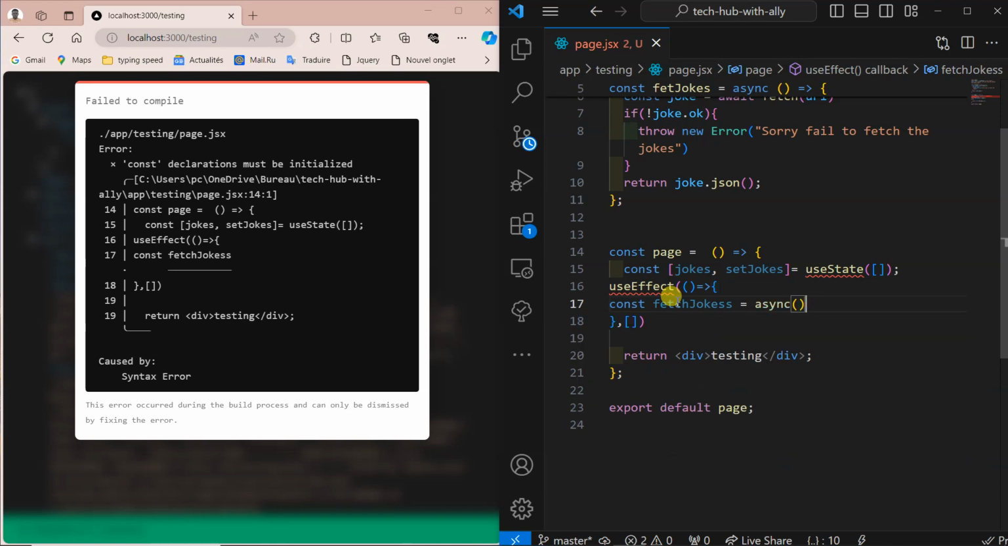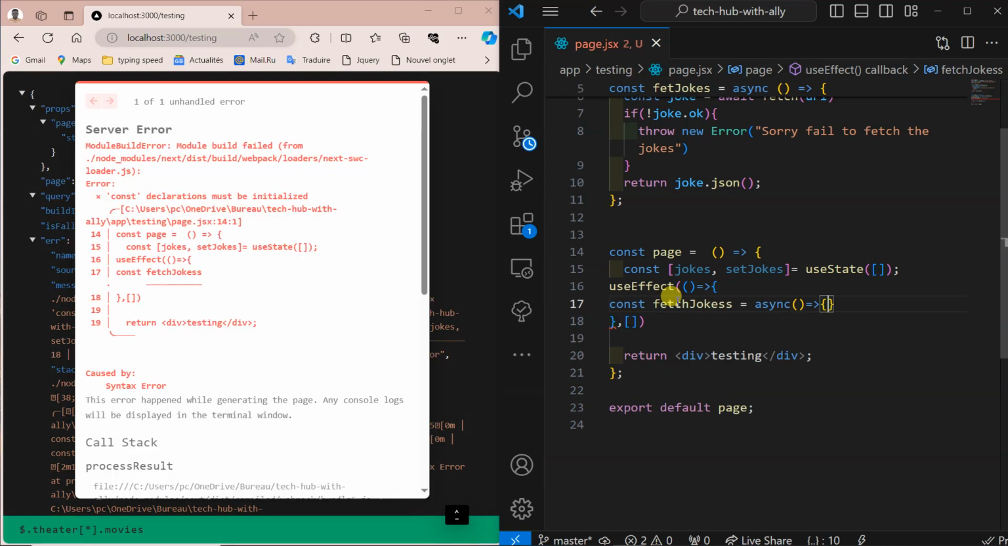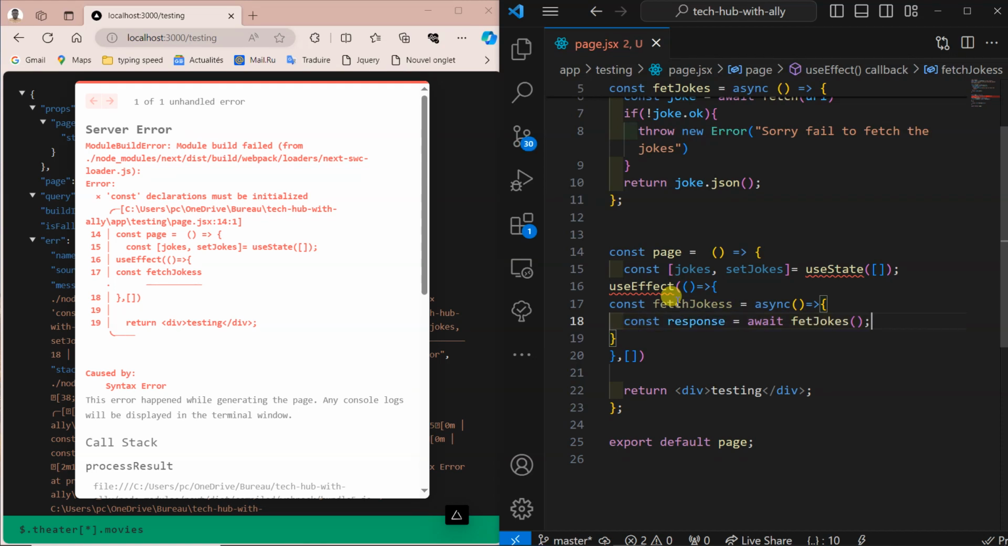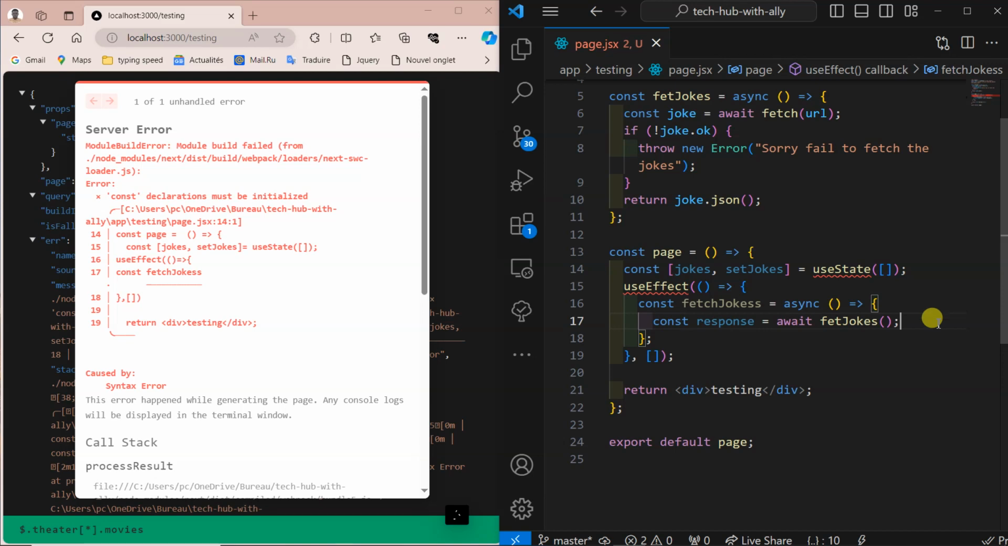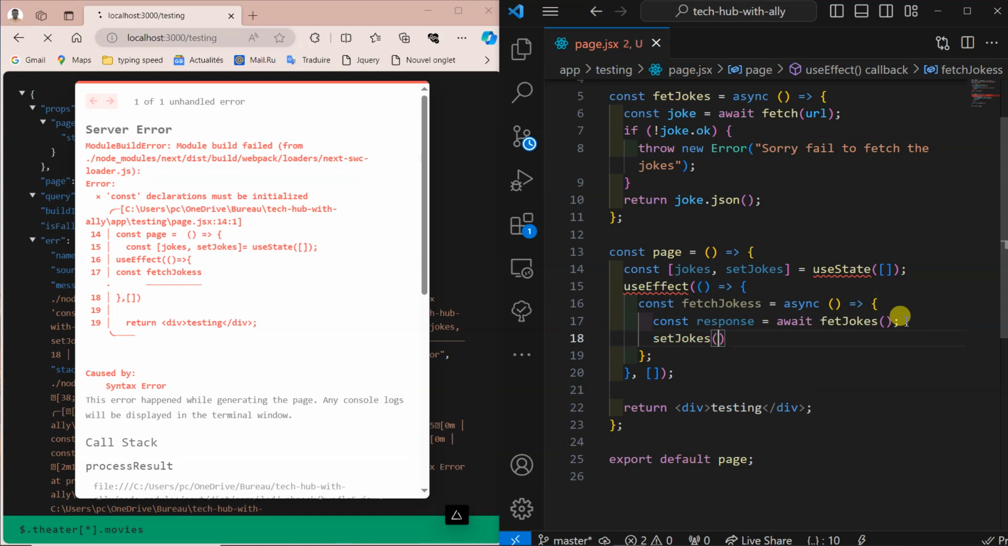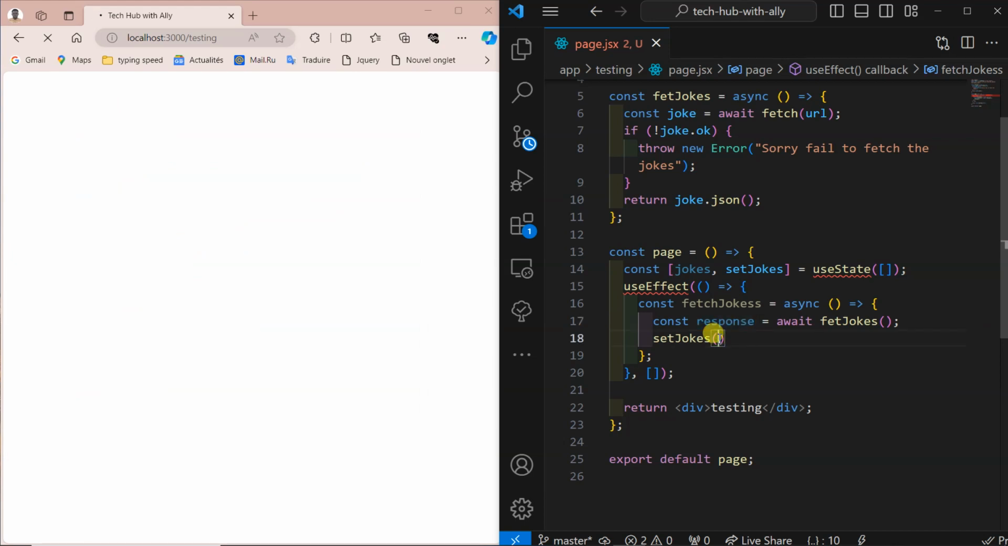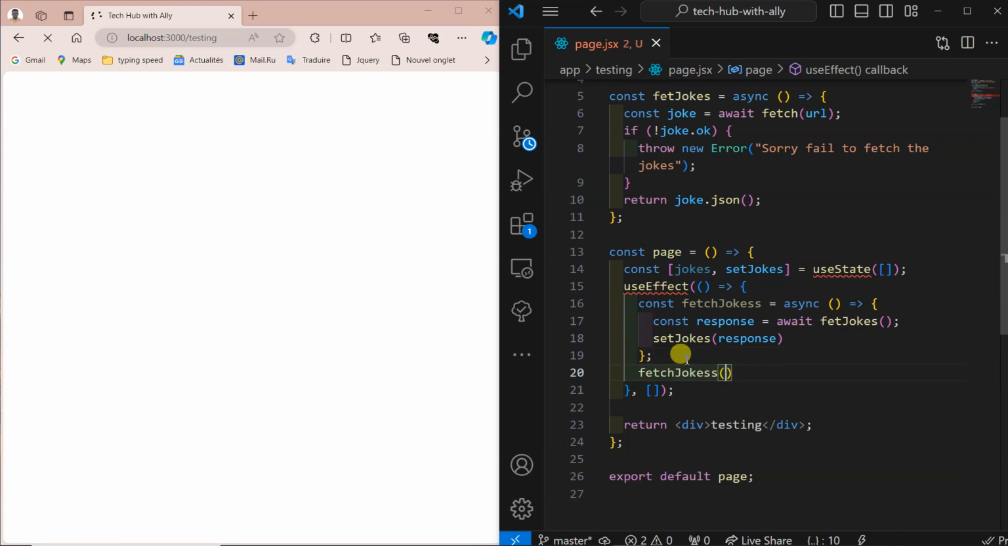Then after async I can pass this one, then with that one I can pass this response here, and the error will go. After that, next I can call this setJokes function here. Then I will pass the response inside. So after, I will call this function down here before the closing. Call this function here like this. Now it's okay. Now what's next?